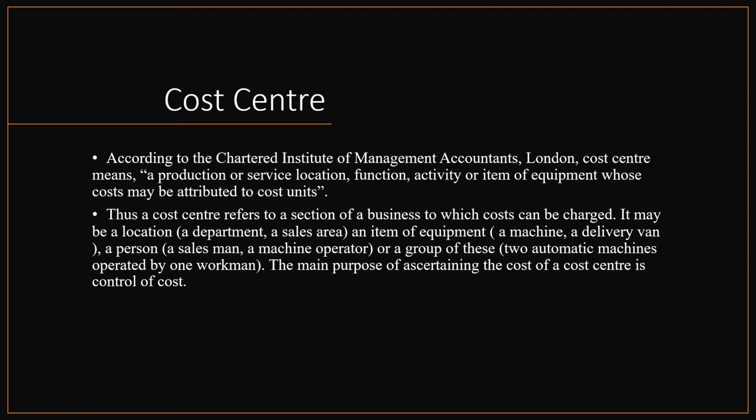So for example, it can be a department like a sales area, it can be an equipment like machinery, furniture, a delivery van, it can be a person like a salesman, a machine operator, it can also be a group of these. For example, two automatic machines operated by one workman. So the main purpose of ascertaining the cost of a cost center is the control of cost. So we need to calculate the cost of these cost centers so that we can know if we are incurring too high cost on it, and then we can rectify it. So to have the control of cost, we need to calculate the cost of these cost centers.